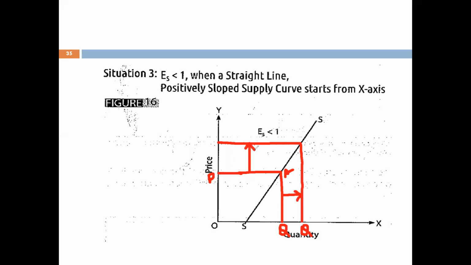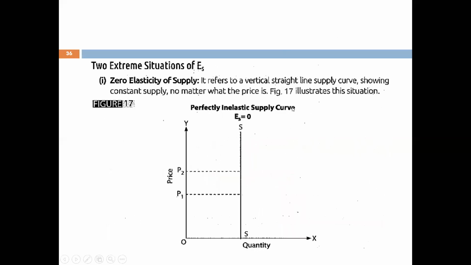Graphically also it is very much clear that the increase in quantity supplied is less than the increase in price, and that is why the elasticity of supply is less than 1, and that is why the shape of the supply curve is less slanting, it's more steep. Now the next type of price elasticity of supply is zero elasticity of supply.